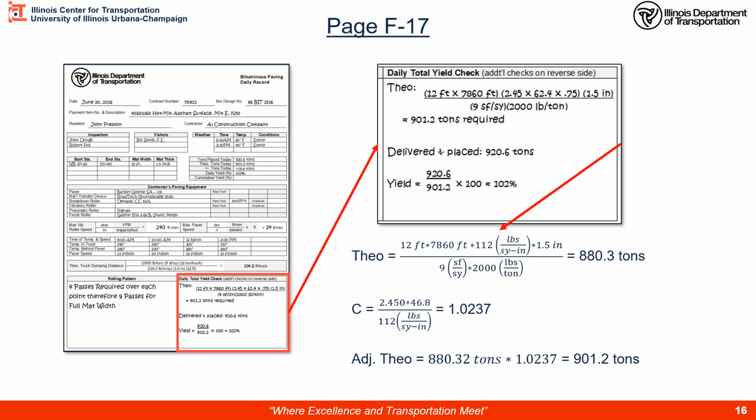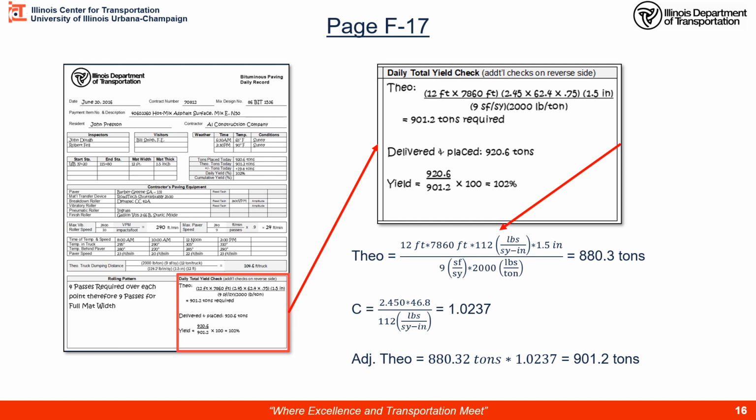This person was tricky and integrated their C factor into the equation, but we've broken it out for you down here into the steps that you would take. The theoretical: actual width in feet, length in feet, density term, 112 pounds per square yard inch, actual thickness or plan thickness, 1.5 inches. Got my units conversions here. 880.3 tons would be the theoretical amount.